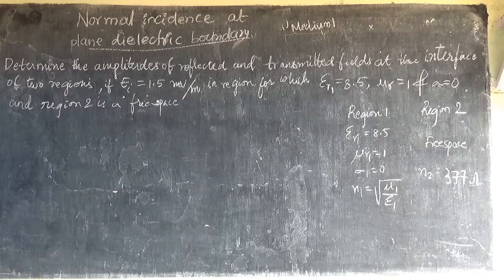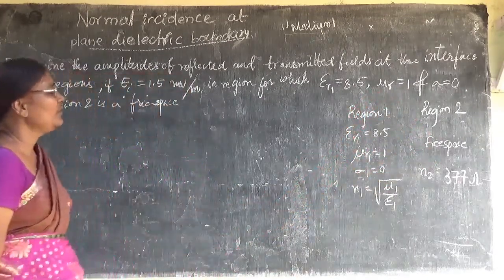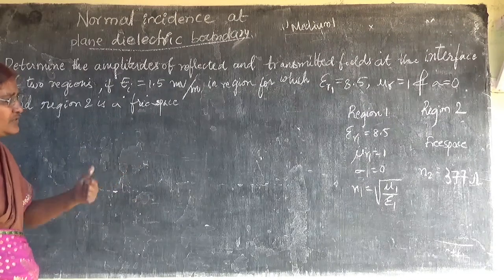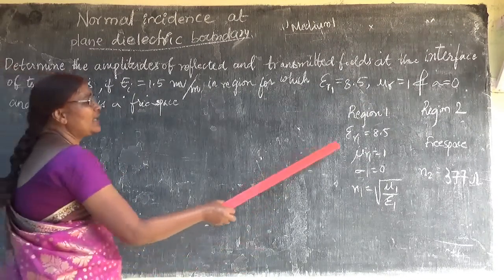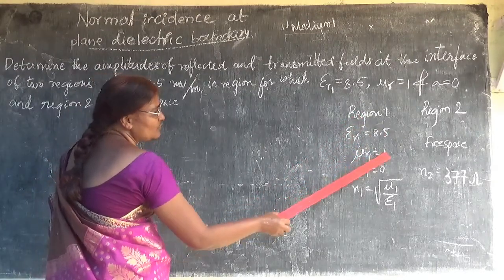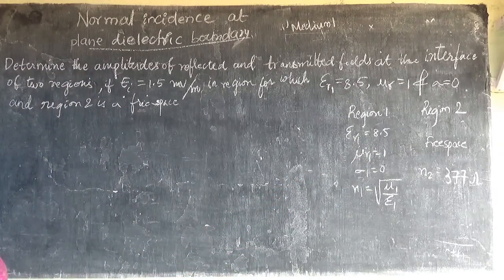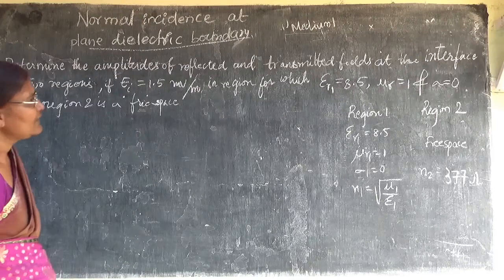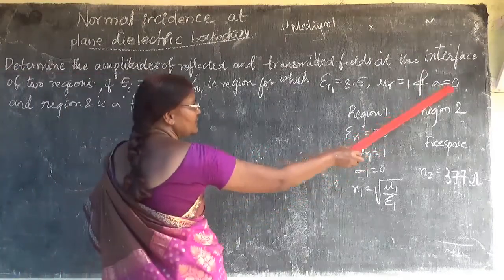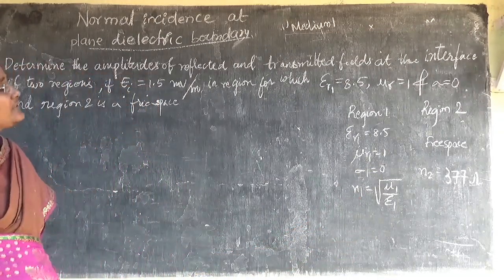There are two regions: one region is free space, and the other is a dielectric medium whose epsilon r1 is equal to 8.5, relative permeability mu r is 1 and sigma 1 is given as 0. Very good. Here sigma is given 0.